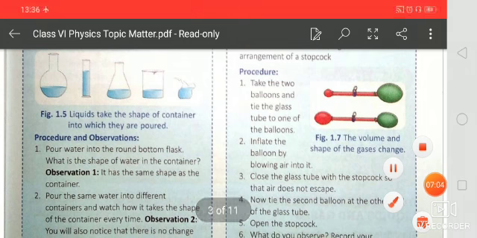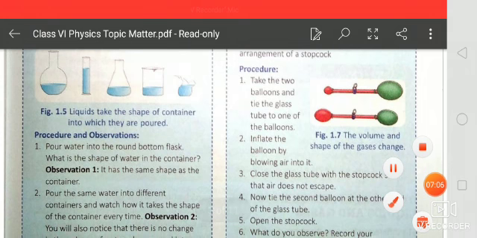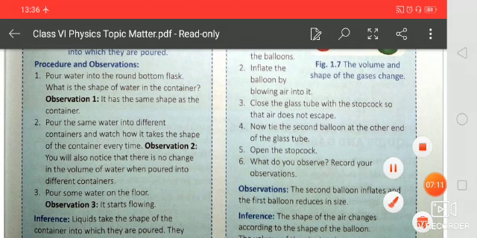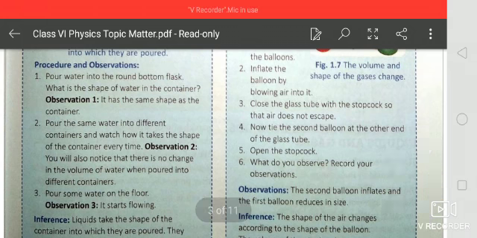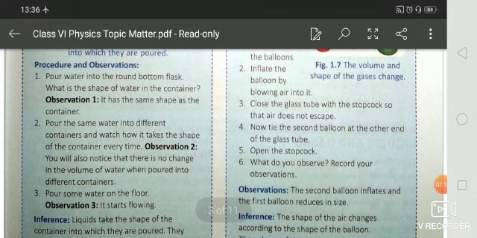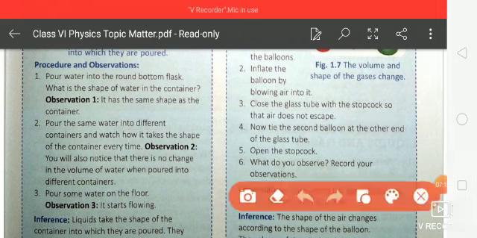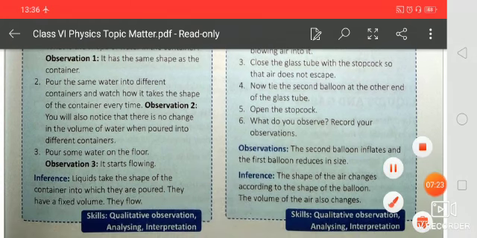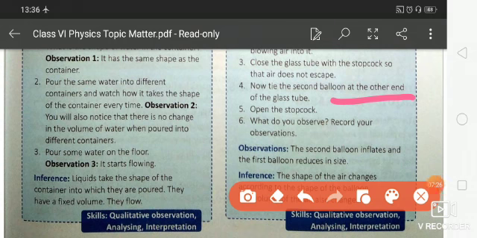Inflate the first balloon by blowing air into it. Then close the glass tube with the stopcock so that air does not escape. Now tie the second balloon at the other end of the glass tube.